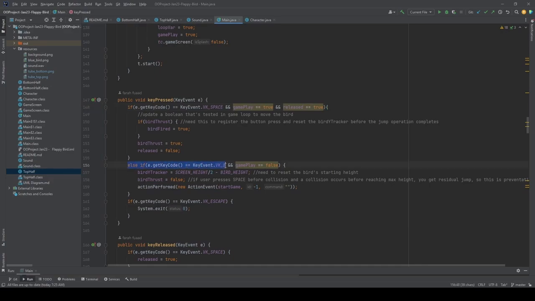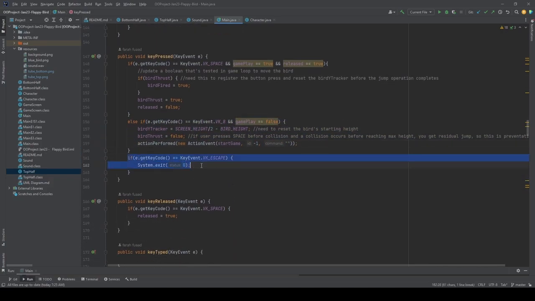For here, when we talk about VK_B, which is the B letter in our keyboard, this is used to restart the game when the gameplay is over. So let's say when we hit a pipe or when we fall down to the ground, then we need to press B to restart the game. So this is where we have stated here.